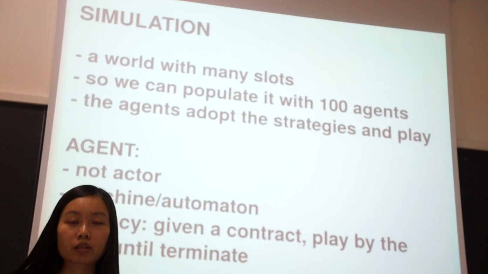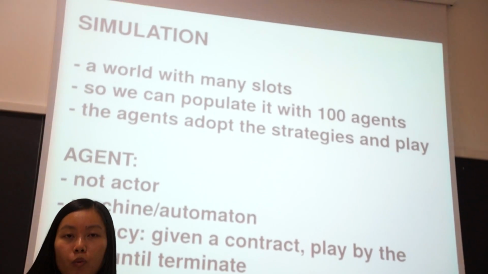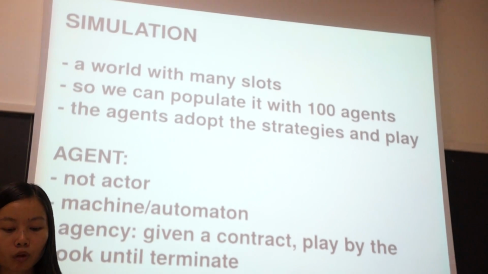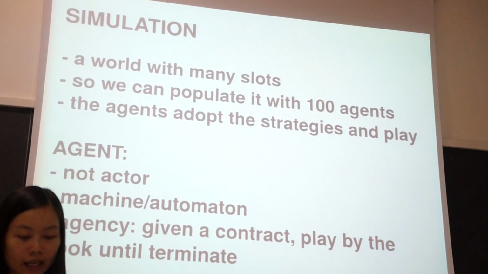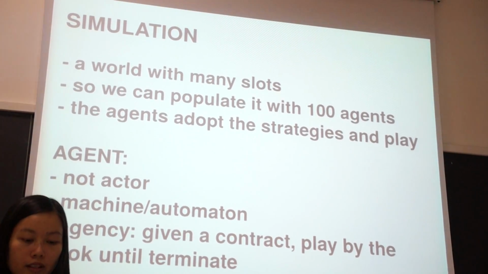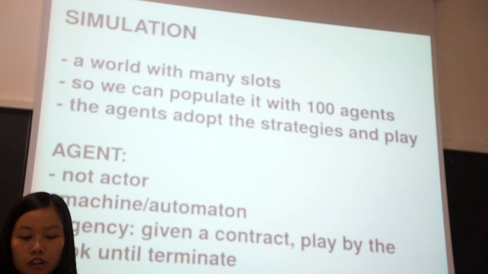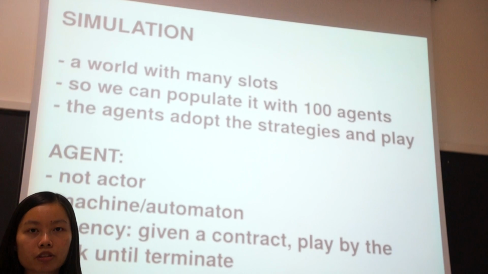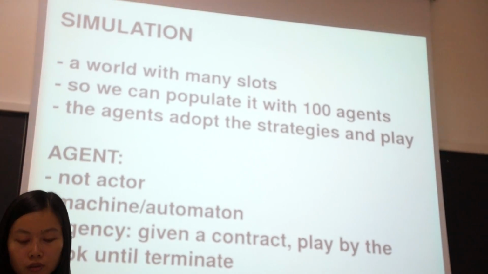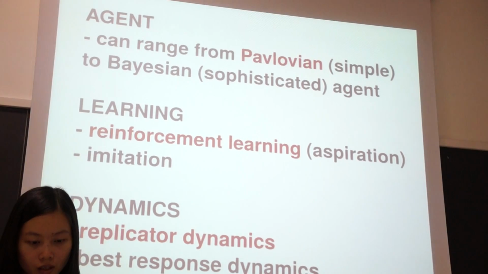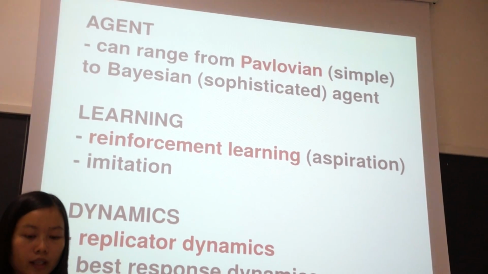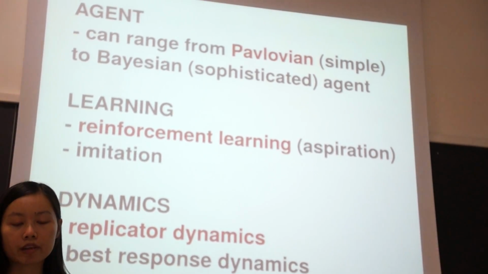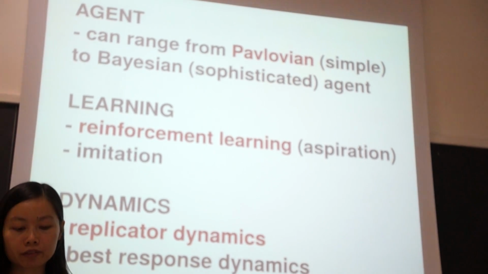So now I will talk about the simulation. Imagine a world with many slots, and we can populate it with agents, and the agents will adopt strategies to play. The agents here are not actors, they are just machine automatons. They have no agency, we give them strategies, and they will play by the book until they terminate. So in the range of sophistication of agents, this kind of agent is a Pavlovian type.